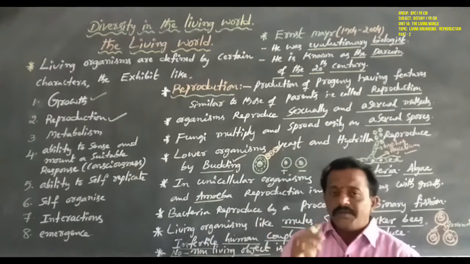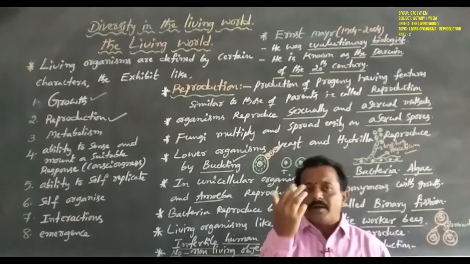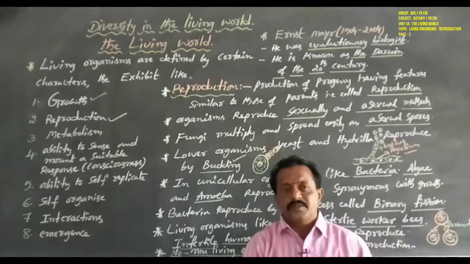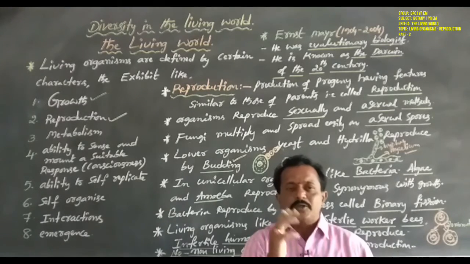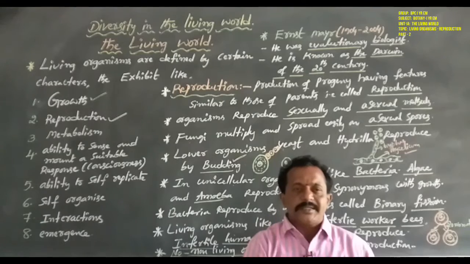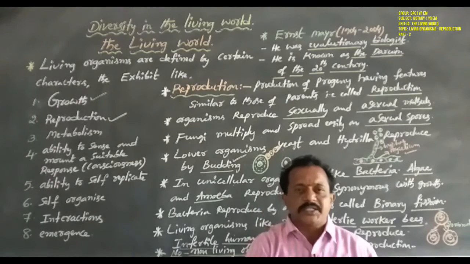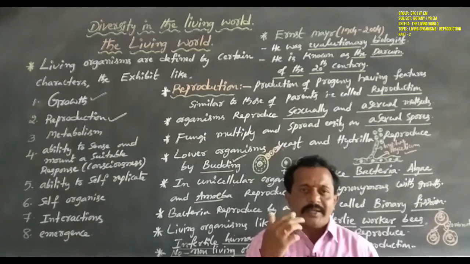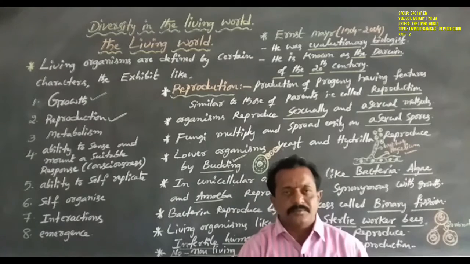All living organisms reproduce, either asexually or sexually. Most human beings and most animals reproduce sexually. The remaining plant organisms reproduce either asexually or sexually.